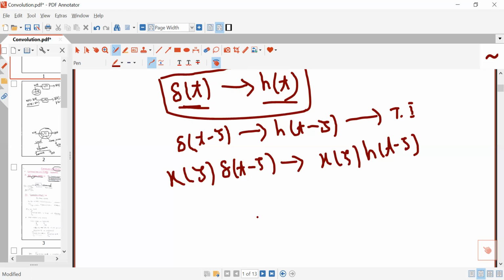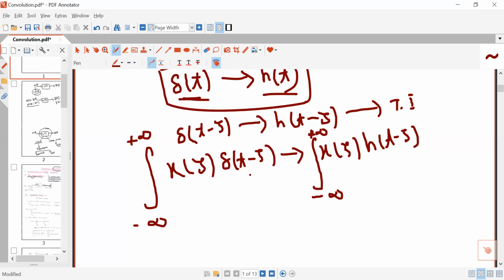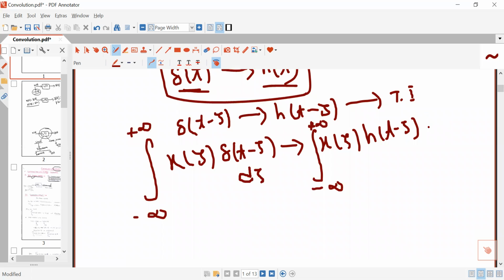And additive property means if you add the excitations, its responses will also be added. Means if you integrate, integration means addition, the excitation from minus infinity to plus infinity, its response will also be added from minus infinity to plus infinity. This is due to the property of additivity. You can write d tau here and d tau here.